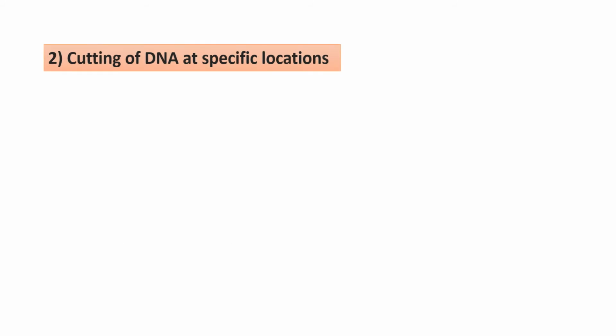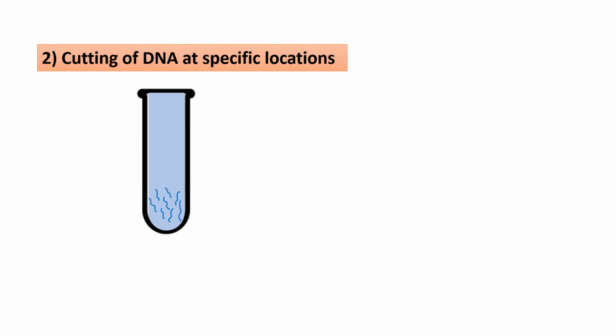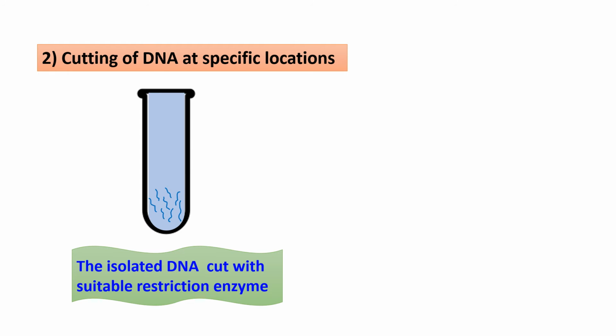The next step is cutting of the DNA at a specific location. Already we have discussed that the cutting of the DNA is done with the enzymes known as restriction endonucleases. The isolated DNA is cut with suitable restriction enzymes. So here is an enzyme which is cleaving the DNA.